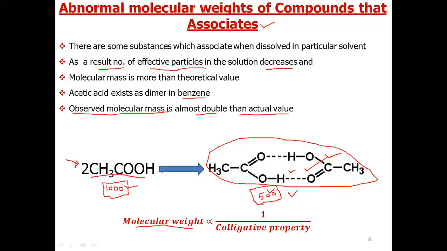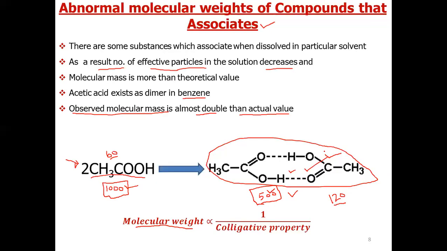The actual molecular weight of acetic acid is 60, but if we measure it experimentally, it comes out to be 120. So this suggests that it exists as a dimer.